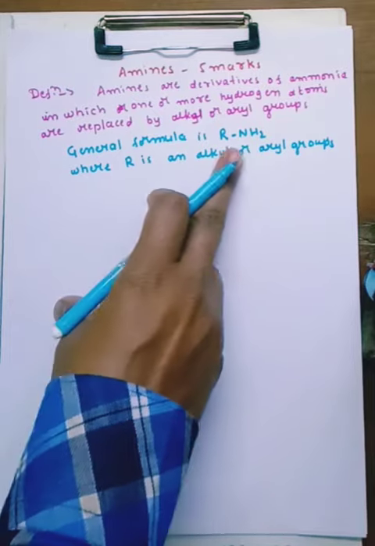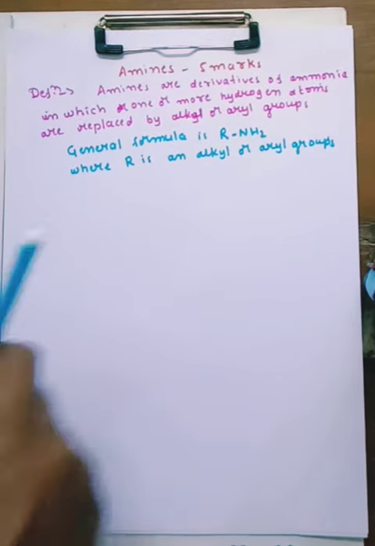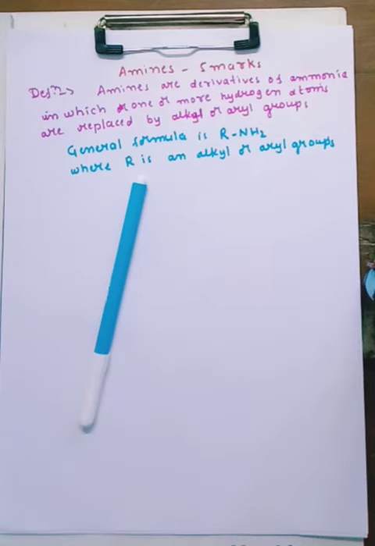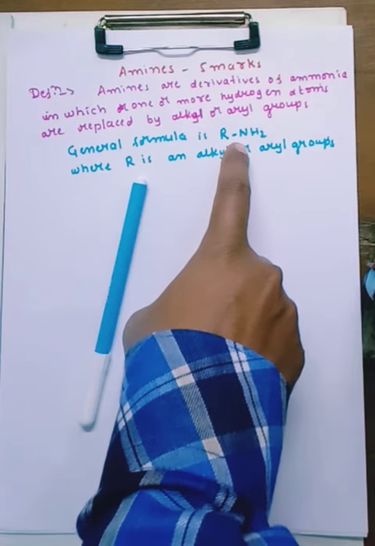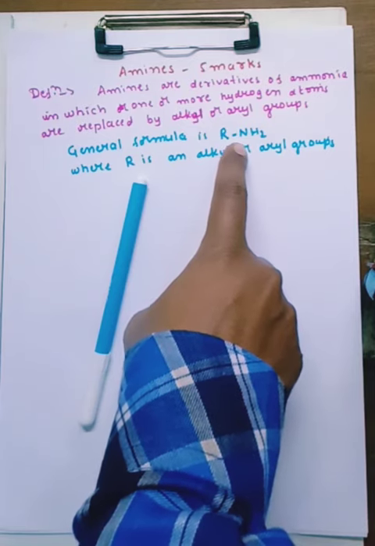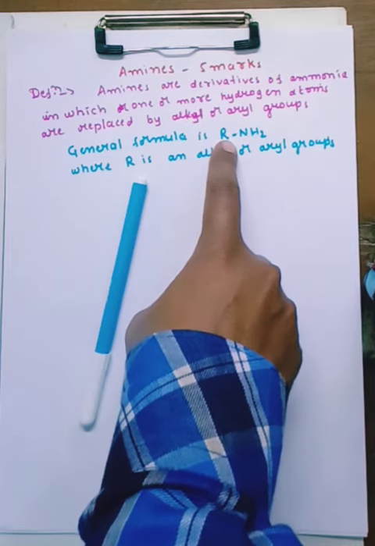This is the general formula, RNH2. Amines are the derivatives of ammonia in which one or more hydrogen atoms can be replaced by alkyl or aryl groups. If asked for one more question, write the general formula for amines is RNH2, where R is alkyl or aryl groups.